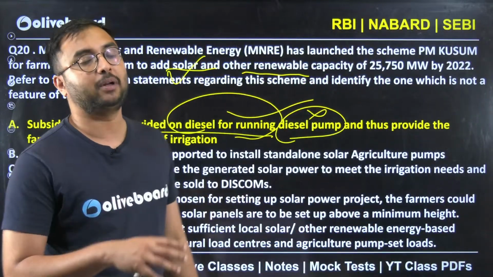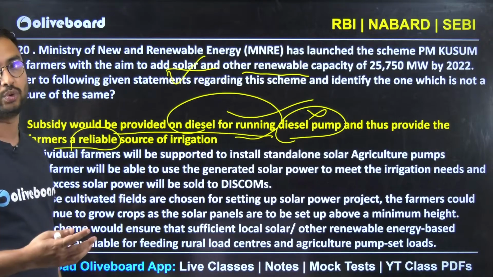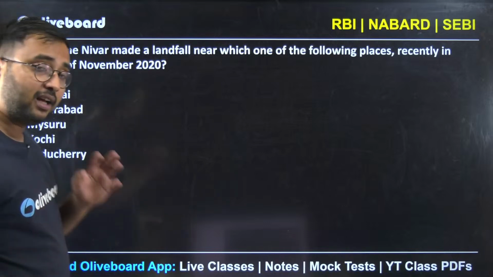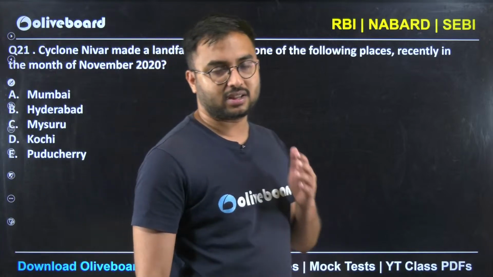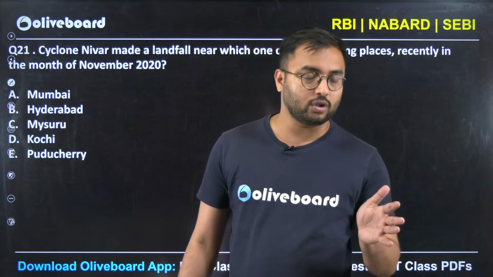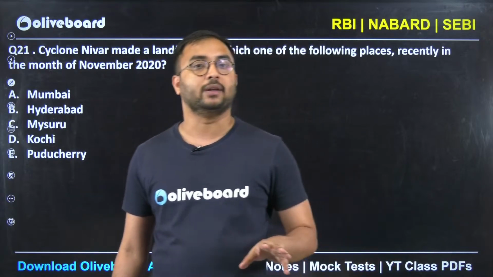Again, such multiple-statement questions, 3-statement based or 5-statement based, will be asked to you. You have to find out which is wrong or which is correct. Single-liner questions are mostly such questions where either you know the answer or you don't know it. So there you have to attempt very carefully.